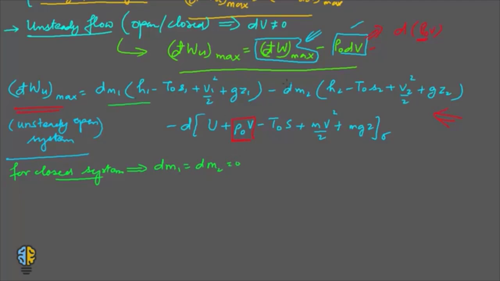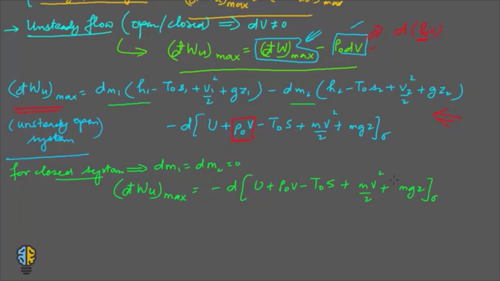So the first two terms would become 0. In this case, the maximum useful work reduces to only this, plus P naught V minus T naught S plus mv square by 2 plus mgz of the control volume sigma.